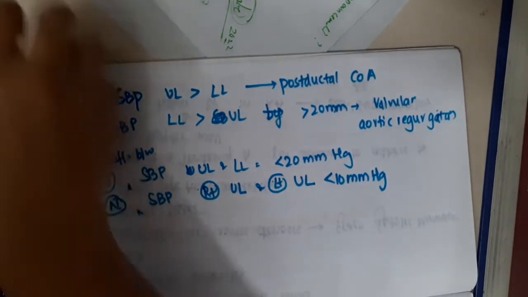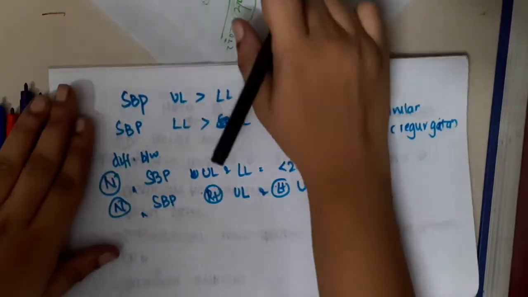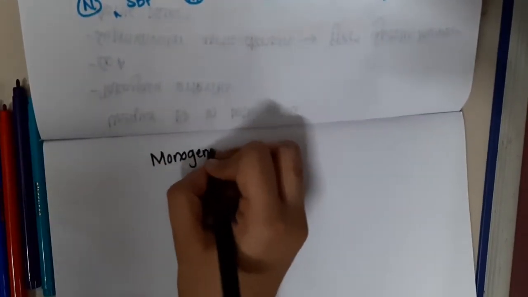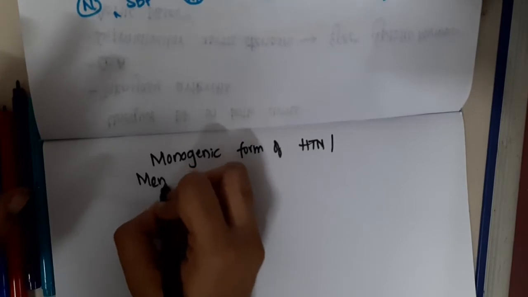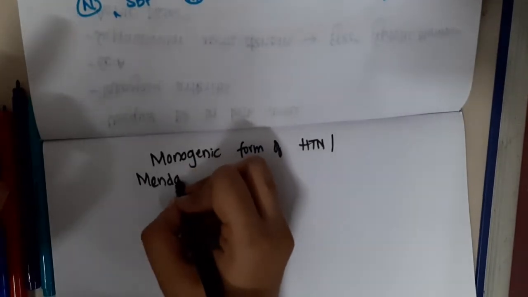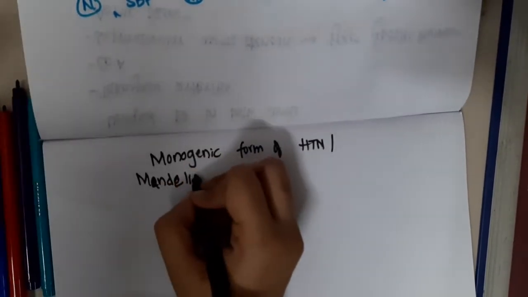So if you were asked to write the list of monogenic forms of hypertension, that is nothing but Mendelian forms of hypertension, those which are genetically derived.